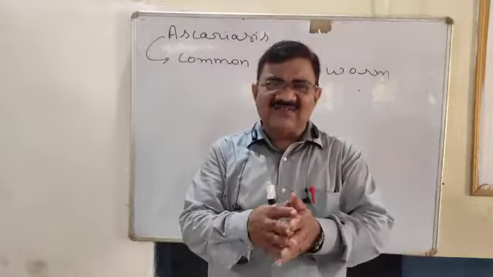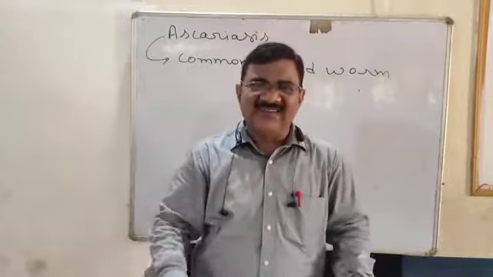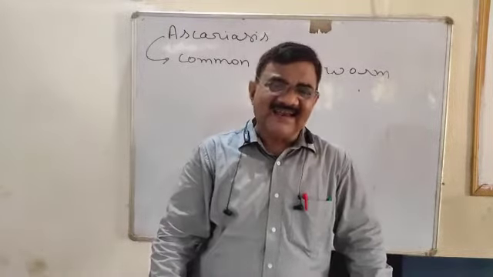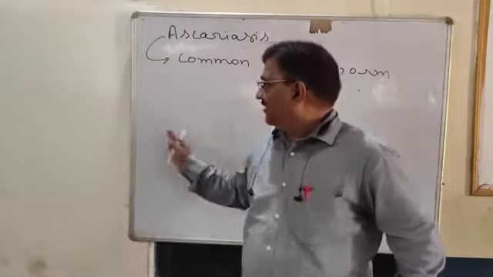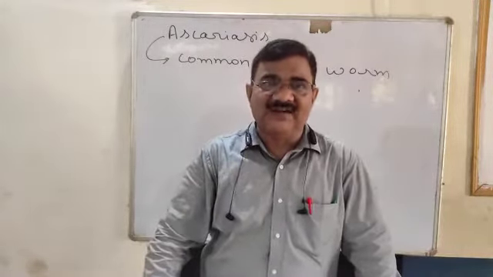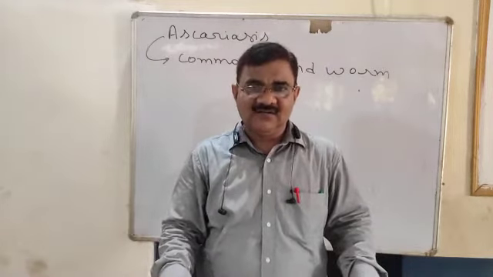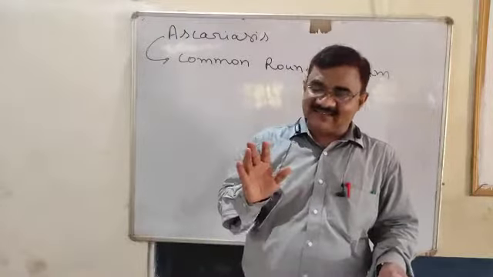With unwashed, not properly washed hands, or eating raw vegetables, the eggs may reach our intestine and we may suffer from the disease ascariasis. Very clear or not? So this part is clear.